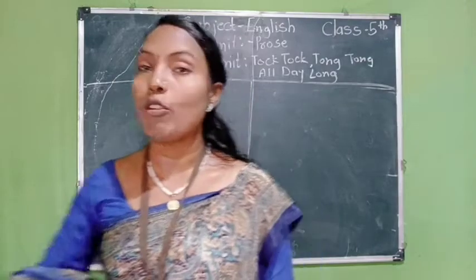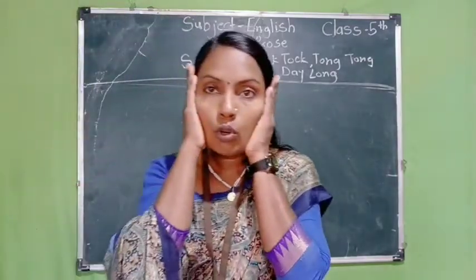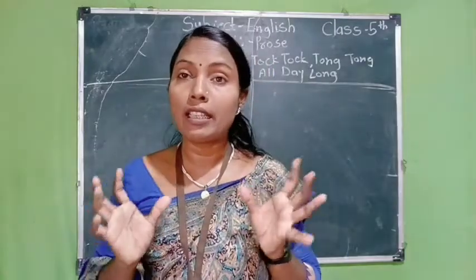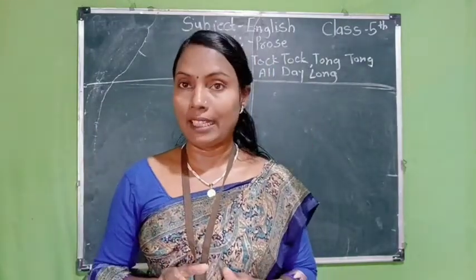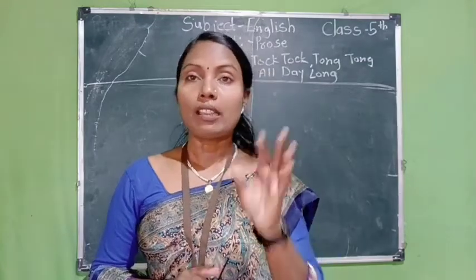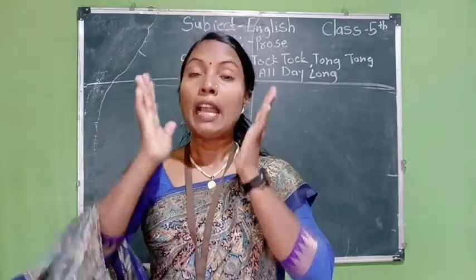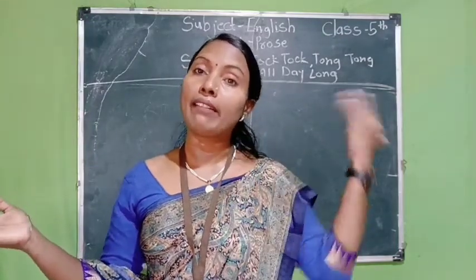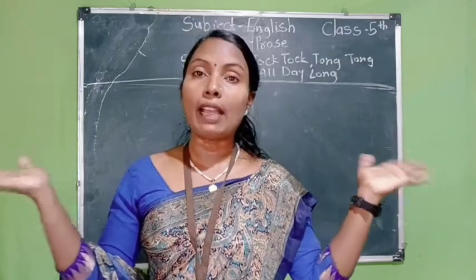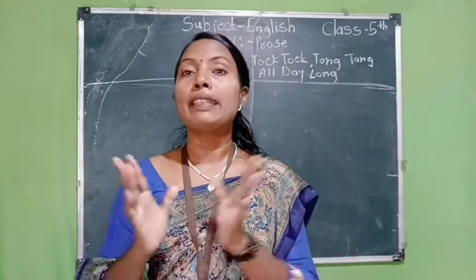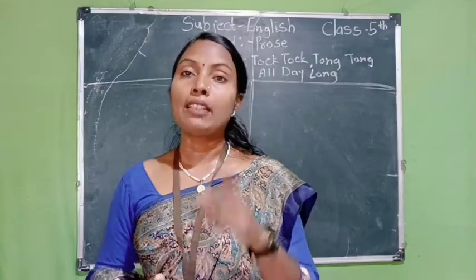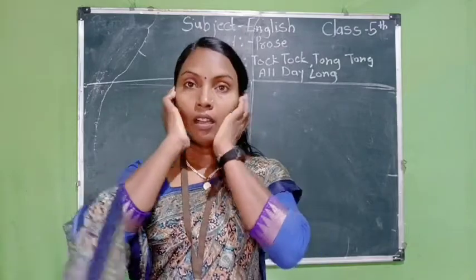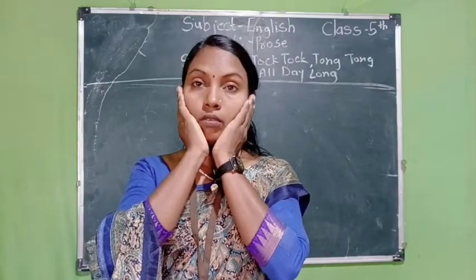on his ears. He was bothered by so many sounds. So he was so annoyed, which means he felt so many difficulties. He needed peace in his life, because on one side of his house there is a blacksmith and on the other side there is a carpenter, and both make a lot of sound with their instruments. That is tock tock, tick tick, kar kar, and all those sounds annoyed the minister.